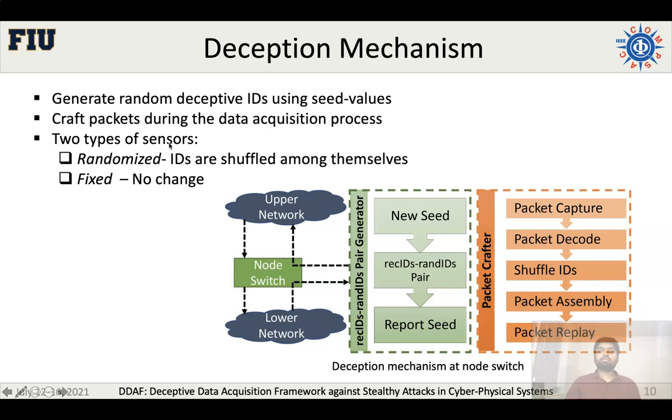And there are two types of sensors that we considered in this framework: randomized and fixed. The randomized sensors participate in the deception process, and their IDs are shuffled with the deceived IDs. But the fixed sensors do not. A fixed sensor doesn't participate in the randomization.